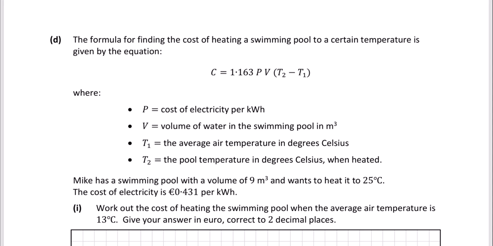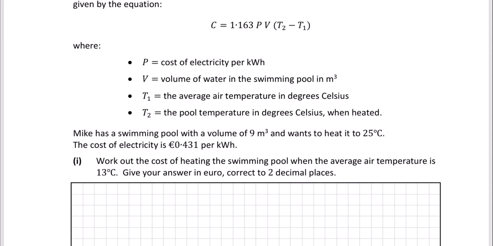Mike has a swimming pool with a volume of 9 cubic meters and wants to heat it to 25 degrees C. The cost of electricity is 0.431 euros per kilowatt hour. Work out the cost of heating the swimming pool when the average air temperature is 13 degrees C. Give your answer in euros, correct to 2 decimal places.